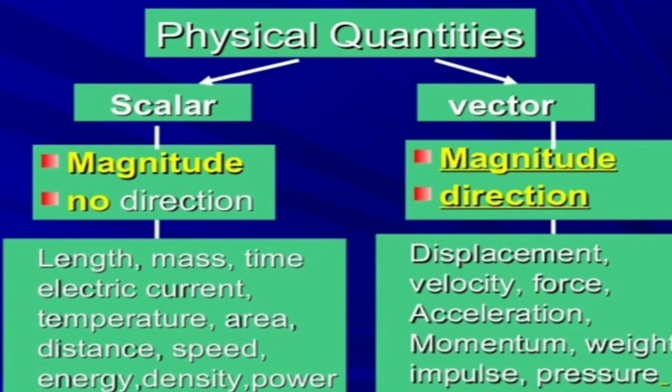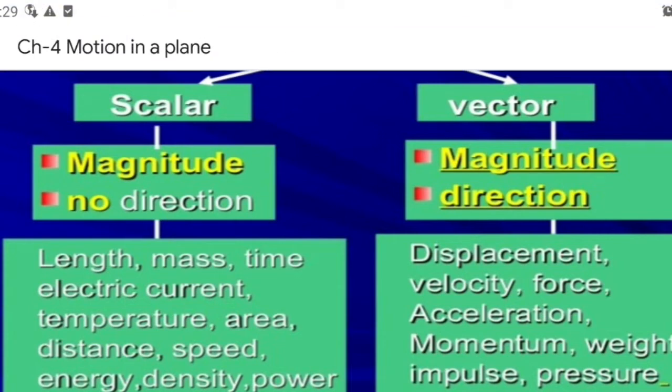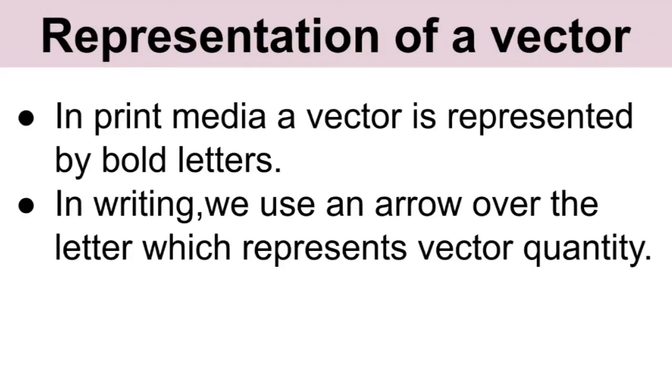So first of all we need to discuss how to represent a vector quantity, how to add two vector quantities, how to subtract them, how to multiply them. That means vector representation and vector algebra we have to discuss first. So that is the next topic of discussion, that is how can we represent a vector.